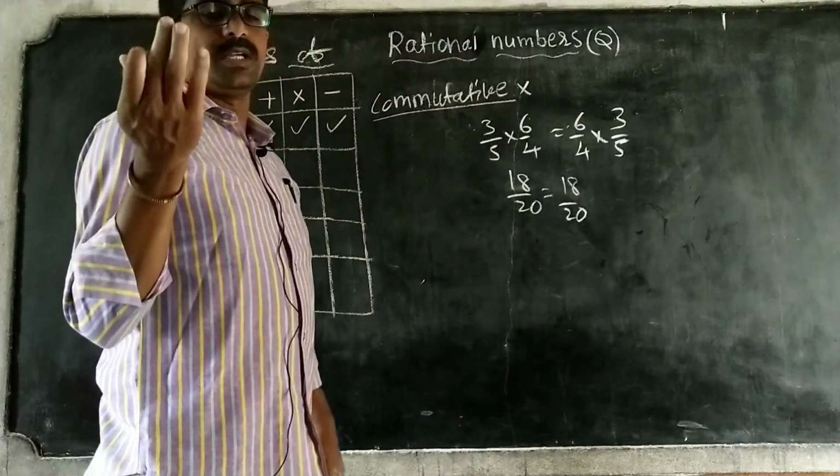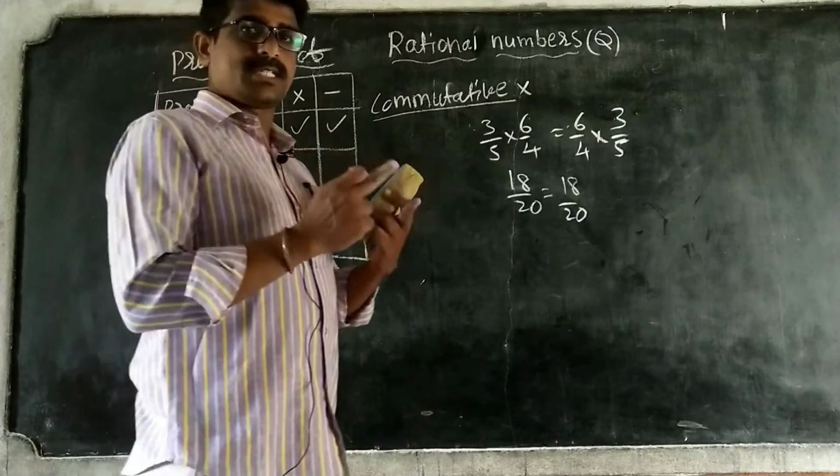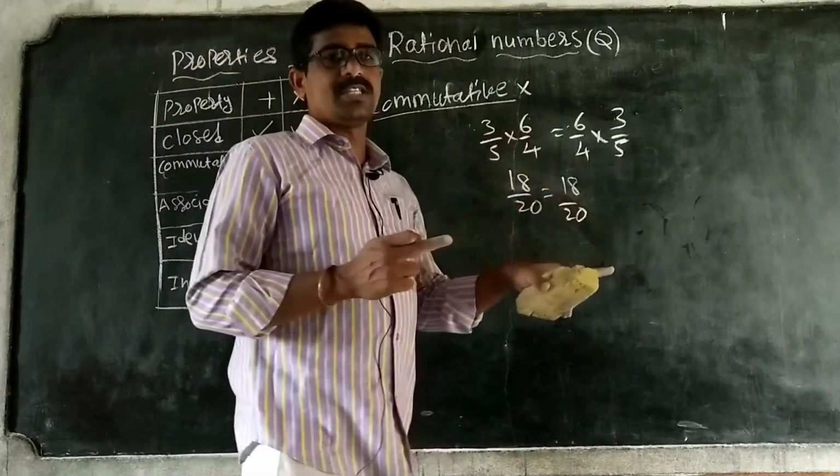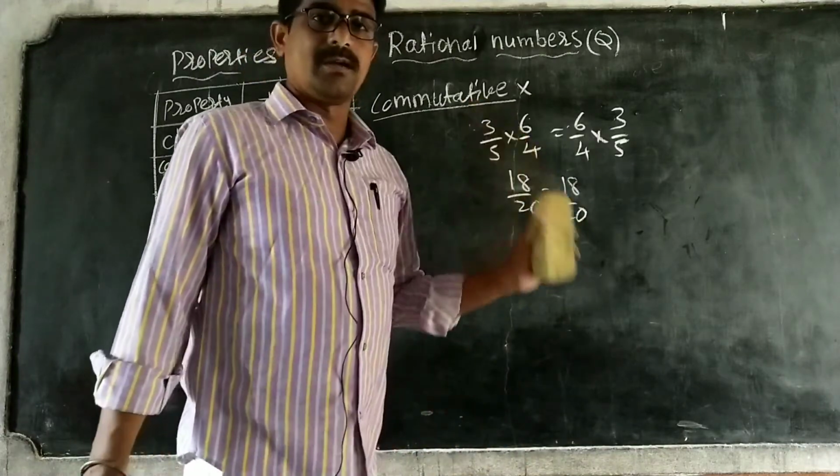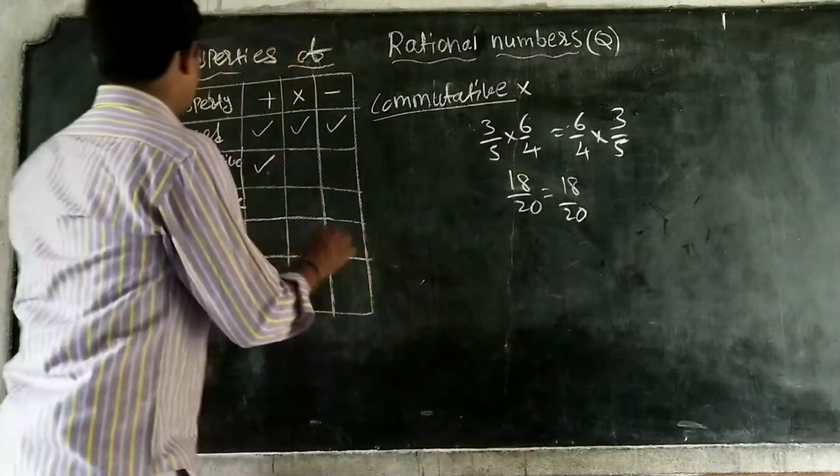Take any two rational numbers. Even if we change the order of their product, the answer is equal. They are commutative.